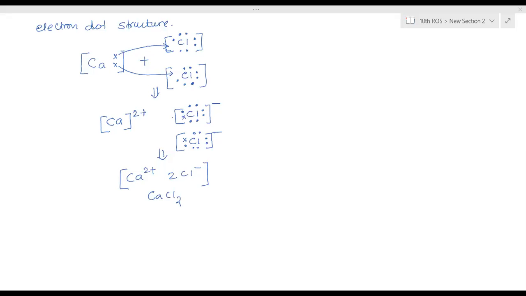Ma'am, even the electron dot structure is the same, right? Instead of calcium, we should just write Mg. Yeah. Okay. Ma'am, magnesium chloride and what? Calcium oxide.